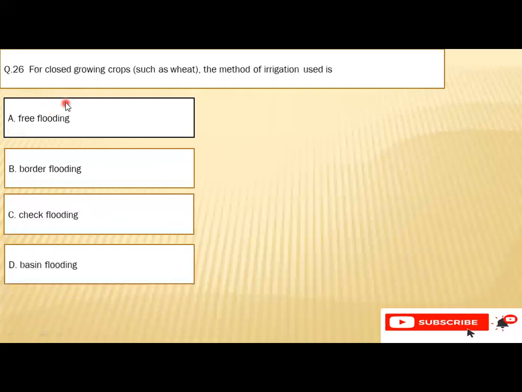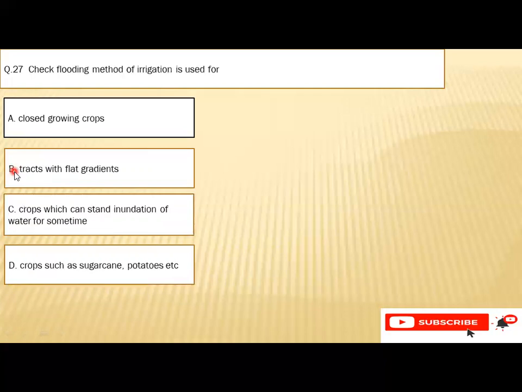Question number 26: for closed growing crops such as wheat, the method of irrigation used is A. Free flooding, B. Border flooding, C. Check flooding, or D. Basin flooding. So B is the right option, that is border flooding. Question number 27: check flooding method of irrigation is used in A. Closed growing crop, B. Tracts with flat gradient, C. Crop which can stand inundation of water for some time, or D. Crops such as sugarcane, potatoes, etc. So the right option is C, crops which can stand inundation of water for some time.